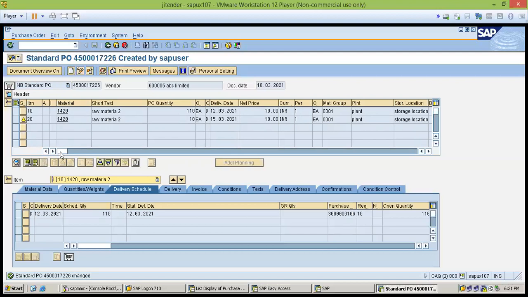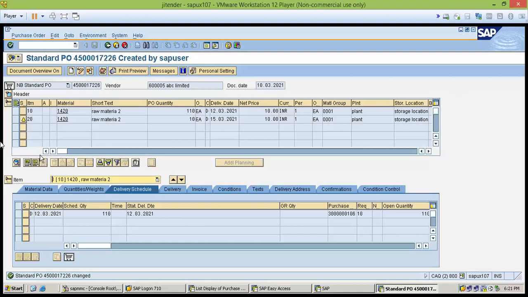Let me give an example: a quality person wants the calibration of their instrument, or wants some new instrument. So they will create the PR of the instrument, and production will raise the PR for their own items. So production-related PRs they create from their own system also. Yes, yes. Okay, sir.